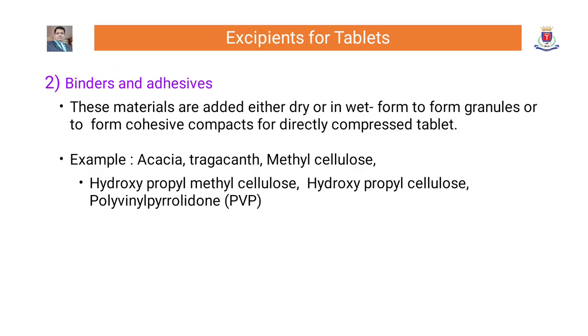Binders and adhesives. These materials are added either dry or in wet form to form granules or to form cohesive compacts for directly compressed tablets. Examples include acacia, tragacanth, methyl cellulose, hydroxypropyl methyl cellulose, and polyvinyl pyrrolidone can be used as binders.